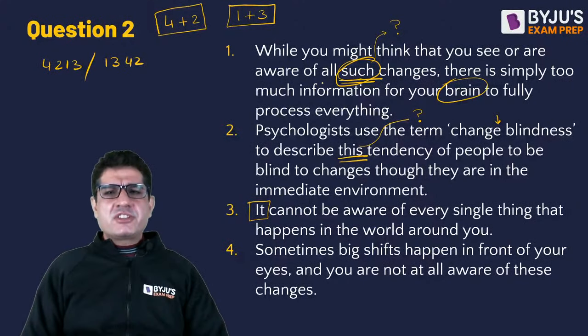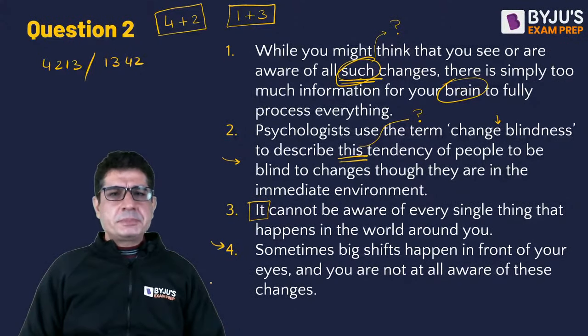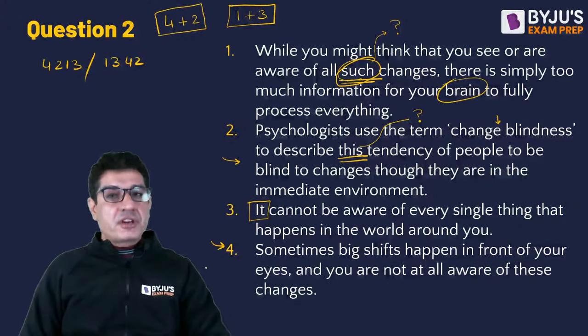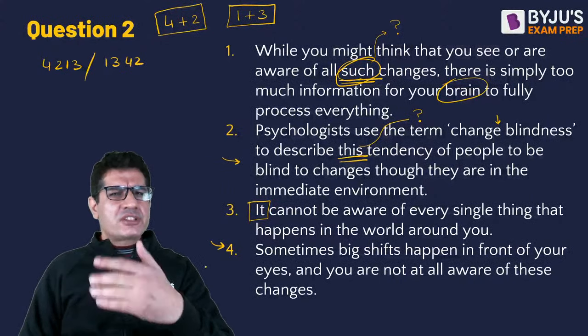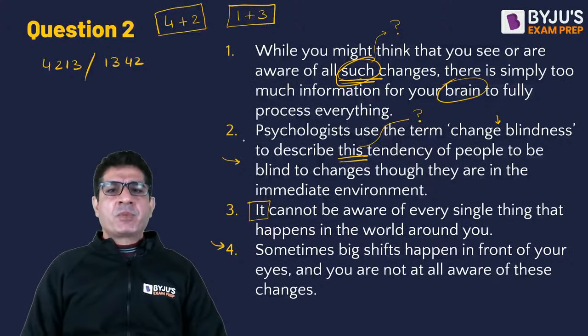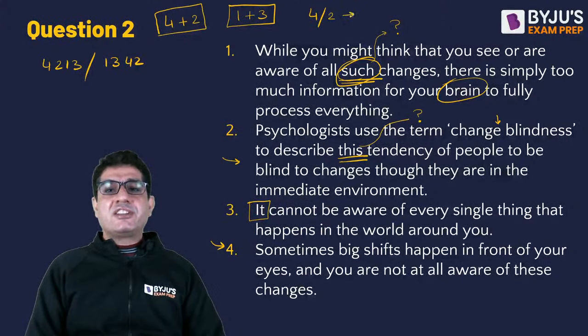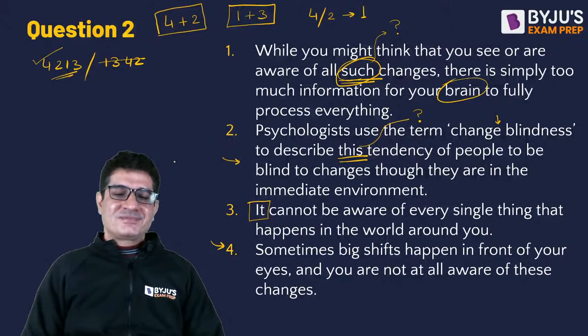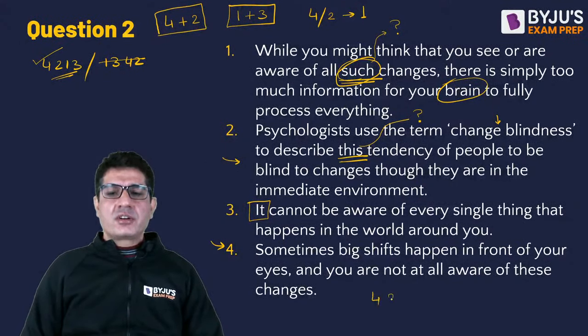So because we are talking about such changes, this "such" should refer to whatever has been put in 2 or 4. Ideally, because "such changes" is mentioned, it should come afterwards, so that we are able to refer to the changes mentioned in sentence 2, sentence 4. And going by that, if I say that either 4 or 2, at least one of these two should come before 1, we can eliminate 1, 3, 4, 2 and narrow it down to 4, 2, 1, 3. So 4, 2, 1, 3.